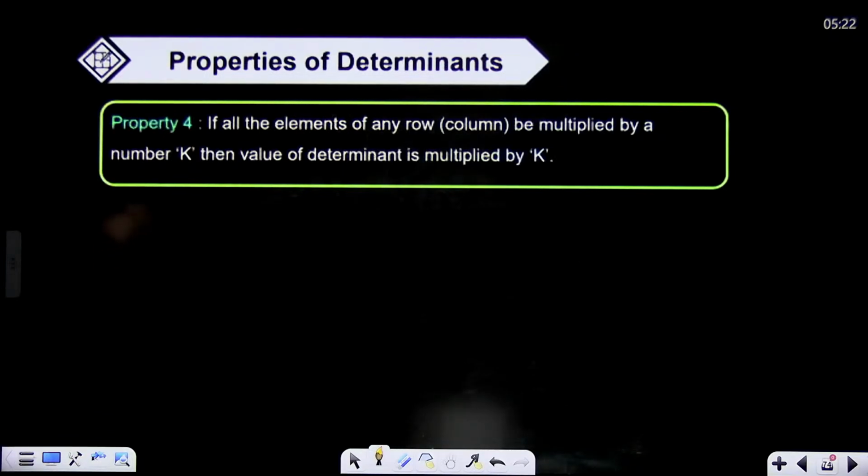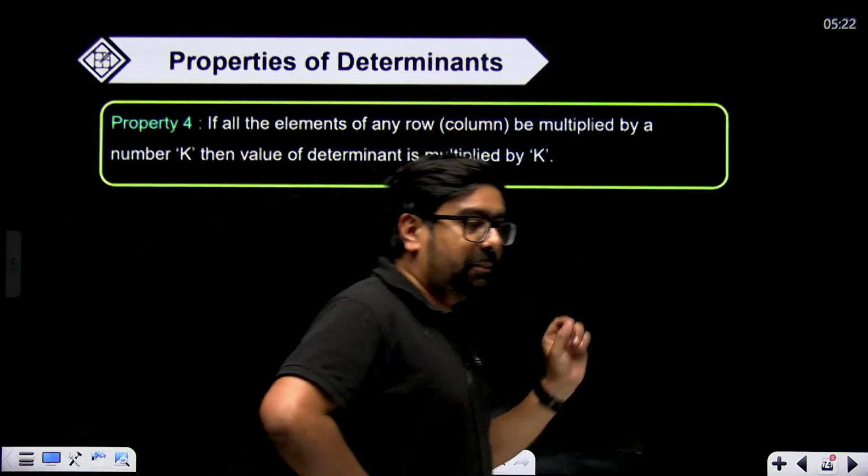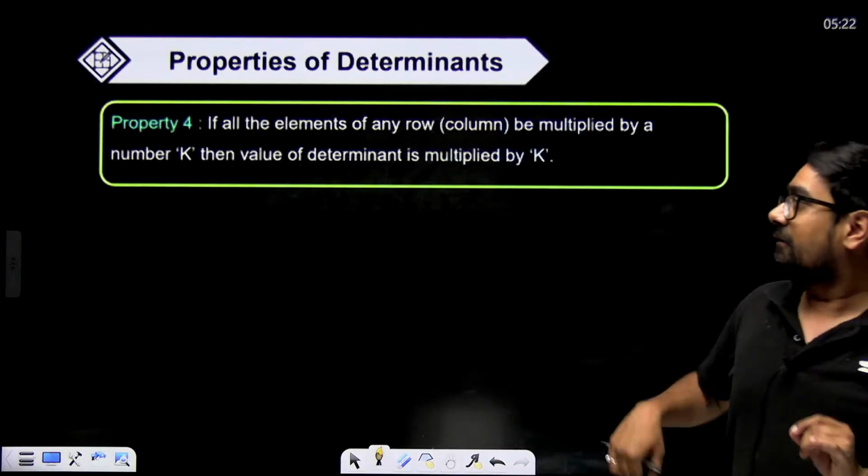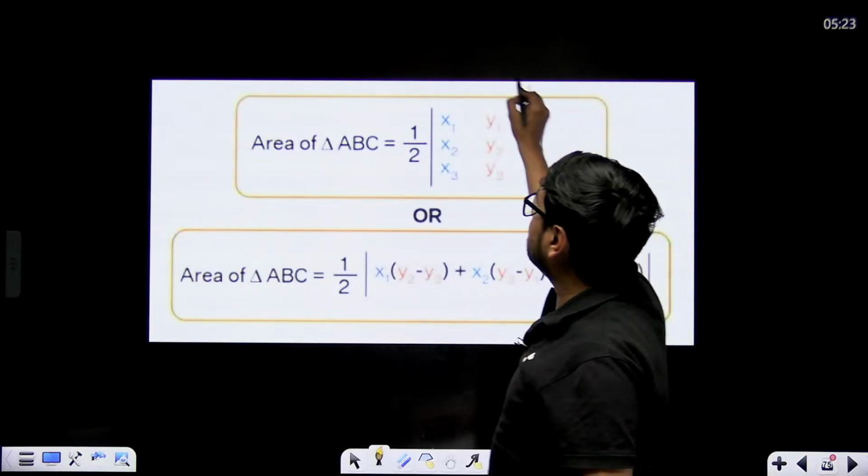If all the elements of any row are multiplied by a number k, then the value of the determinant is multiplied by k. Any row or any column multiplied by a constant number k, then the value of the determinant will also be multiplied by k. Area using determinant formula.